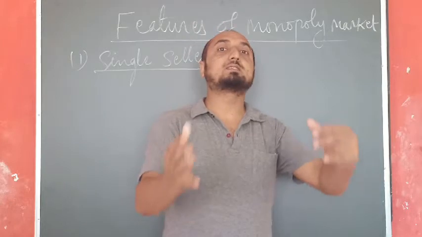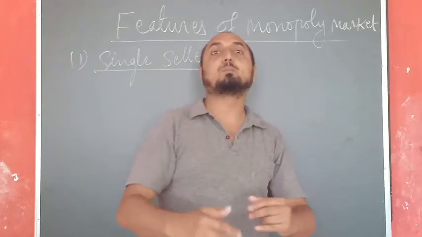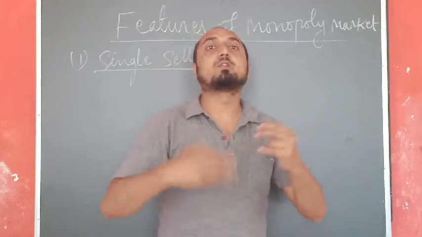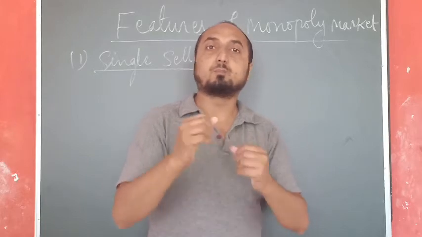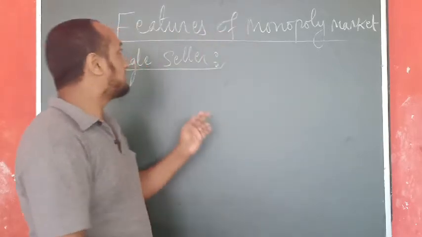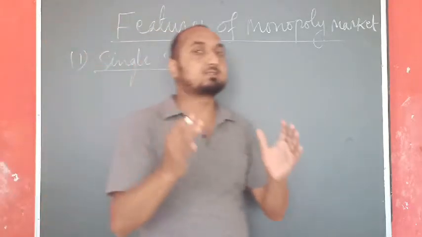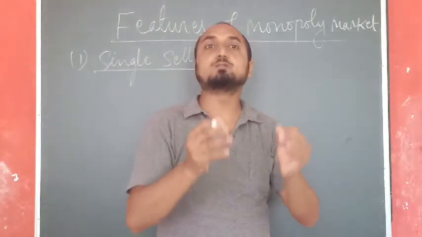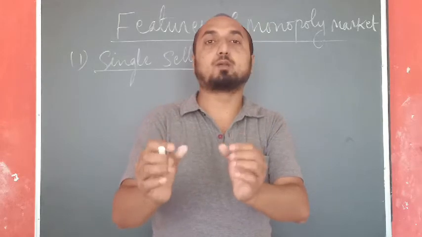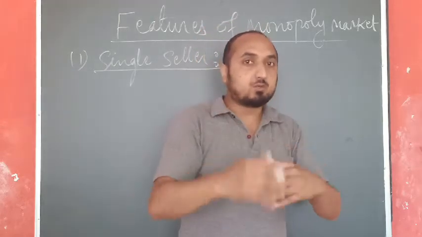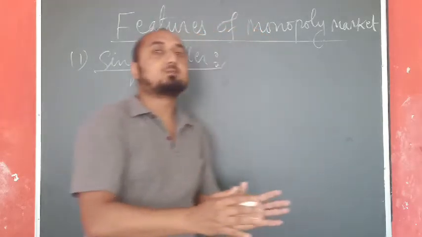Once the scarcity is created in the market, obviously the price will rise and they will reap the benefit of that increase in price. Once again, in the case of this monopoly market, the first feature we have is single seller. So the single seller has a power to influence both price and the quantity supply of a commodity. How will they influence that price and quantity supply?